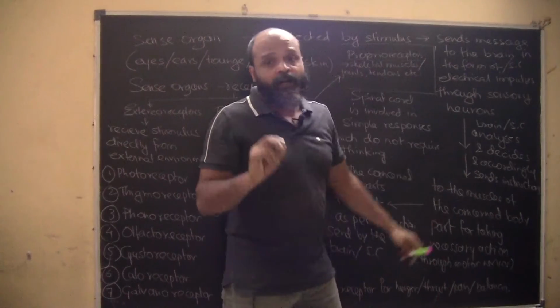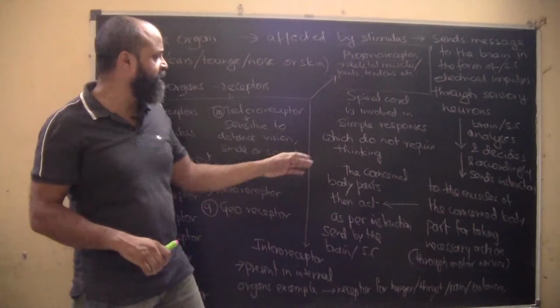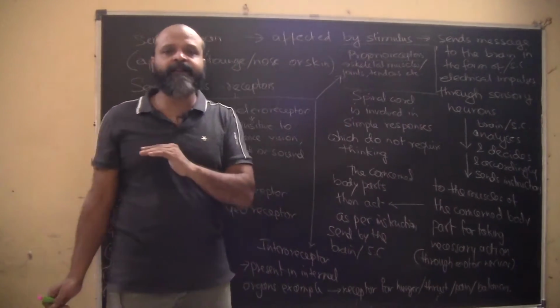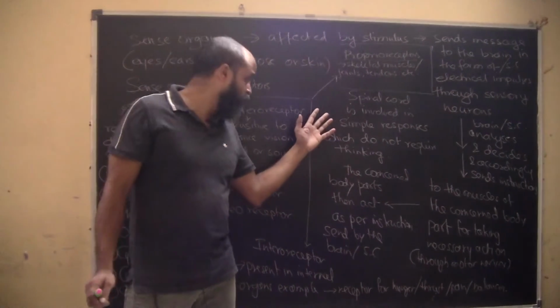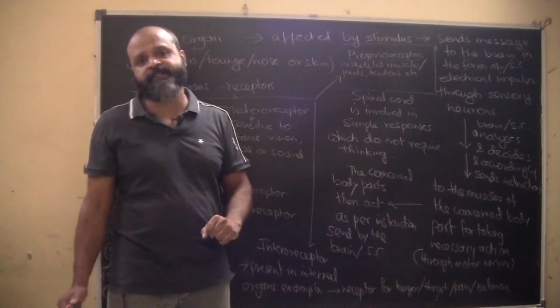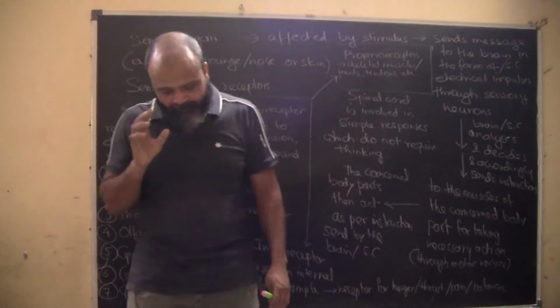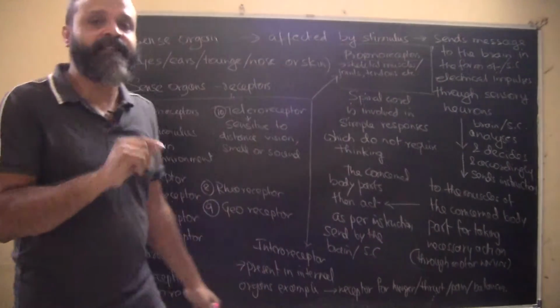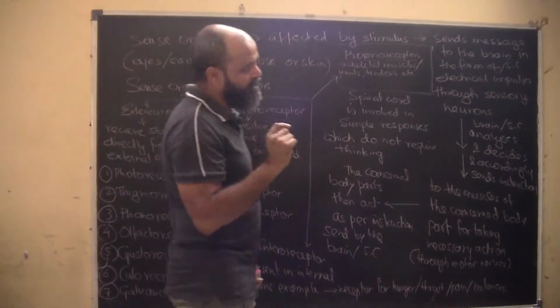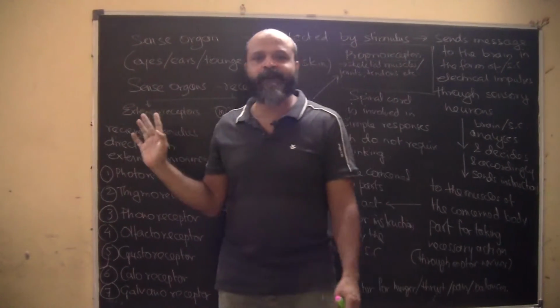However, there are certain impulses which do not require deep thinking. For example, the surface is hot and my hand pulls off from there. Without even looking at it, my hand automatically pulls off the moment it touches it. So this message will just pass to the spinal cord. The messages which require deep thinking go to the brain. However, the messages which just require an immediate response are sorted out by the spinal cord itself.